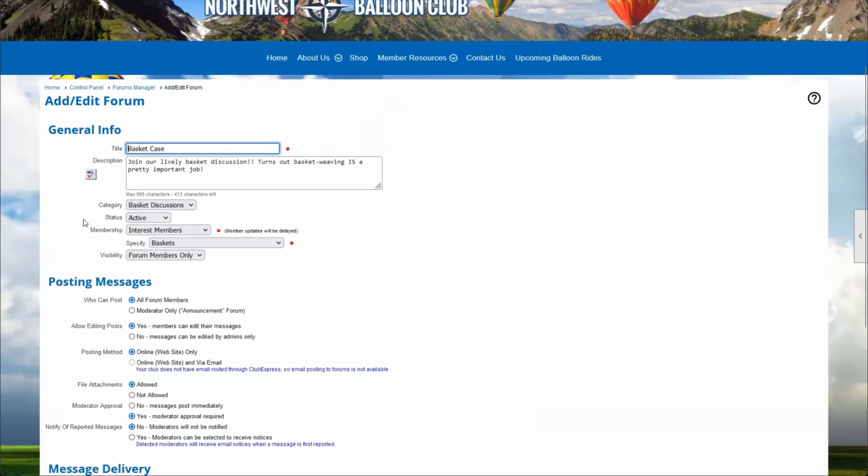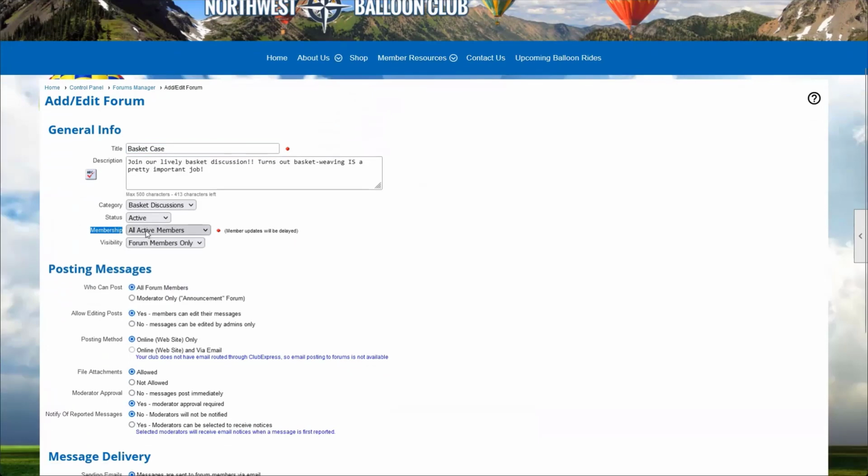When we're creating a forum, there's an option for forum membership. Most commonly, forums are set up for either all active members, meaning this is a member forum, or for member opt-in, meaning any member who wants to be a part of this forum can just opt in. But there's a lot of different options that you might want to consider. You've got things like interest members, committee members, member type. The one that we're interested in right here is our interest members.